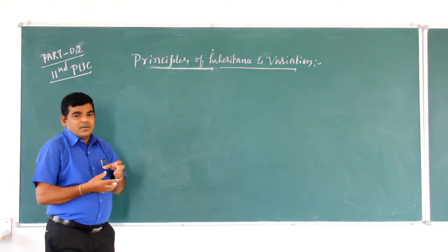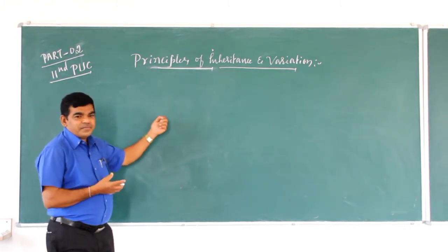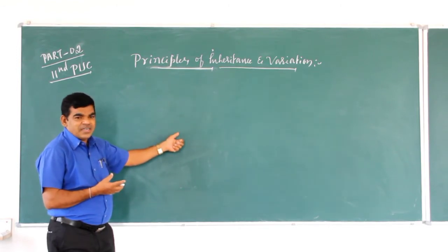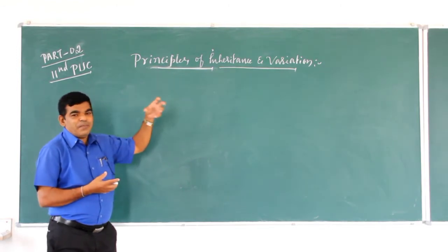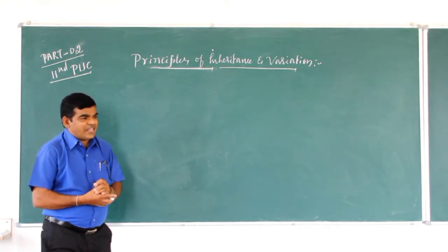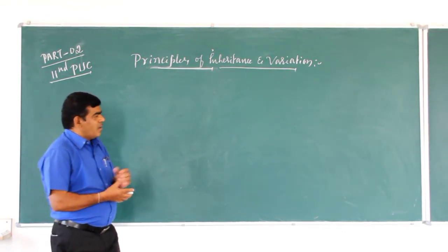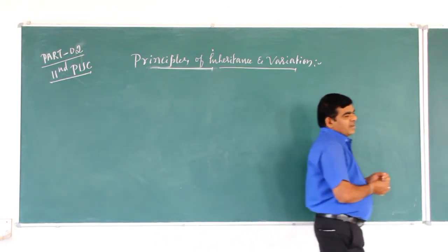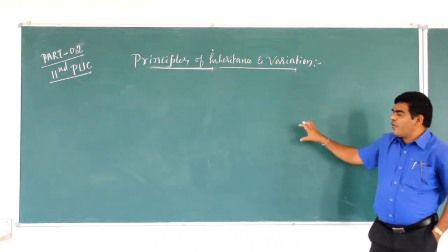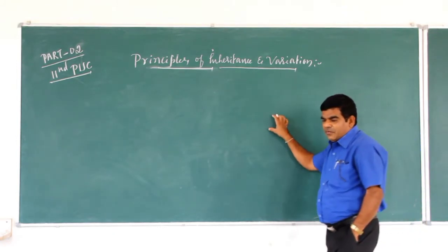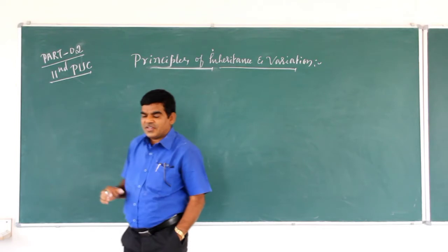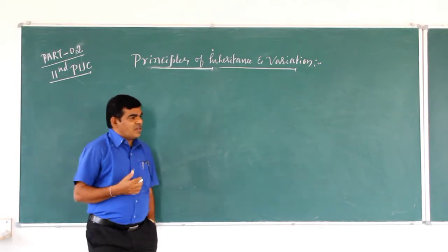And Gregor Mendel selected the pea plants for his experiments. Why did he select pea plants only? Mendel selected 7 pairs of contrasting characters. All those things I will discuss in the last class.